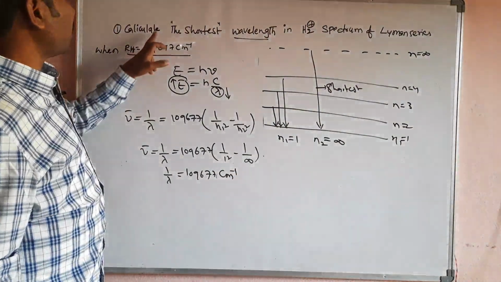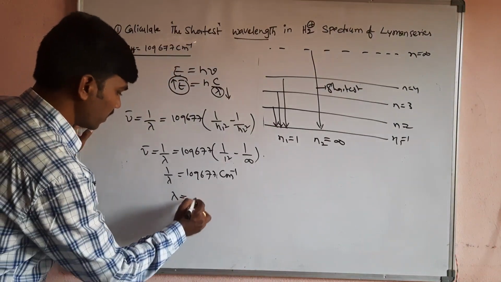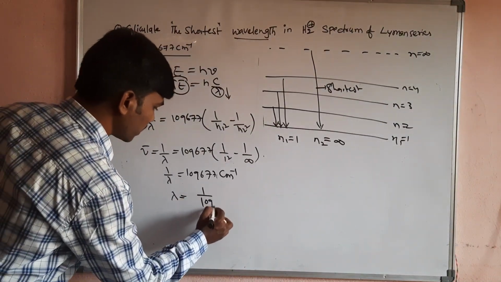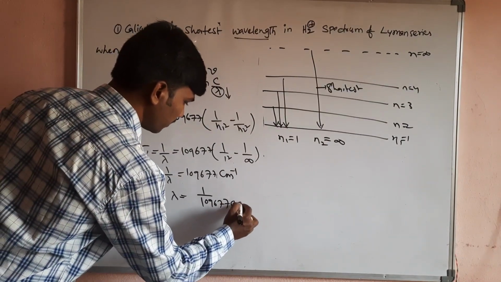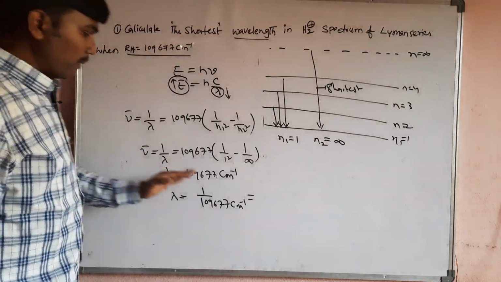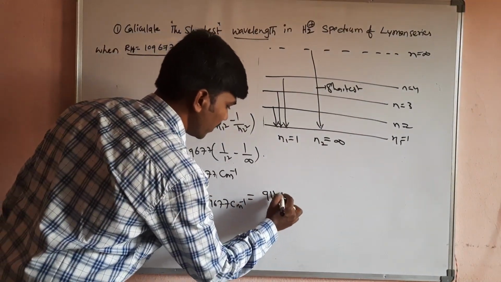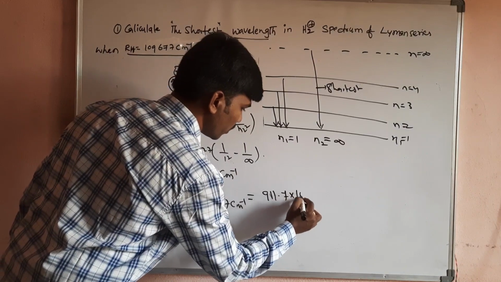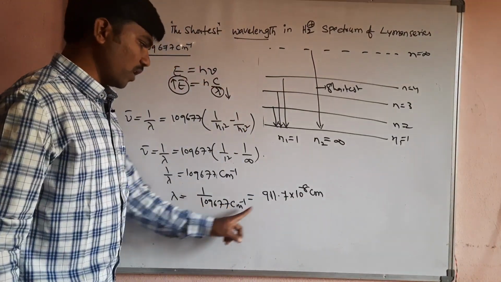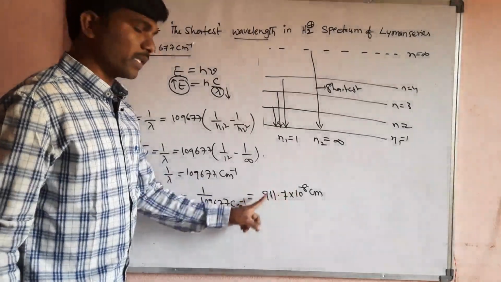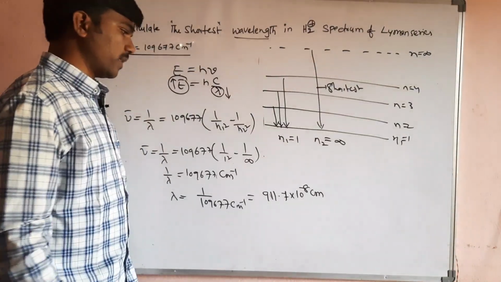But we are expecting the shortest wavelength. So lambda is equal to 1 by 109677 centimeter to the power of minus 1. So 1 by 109677 is 911.7 into 10 to the power of minus 8 centimeter. So 1 by RH value is like this. You remember this value, it will be helpful to you: 911.7 into 10 to the power of minus 8 centimeters.